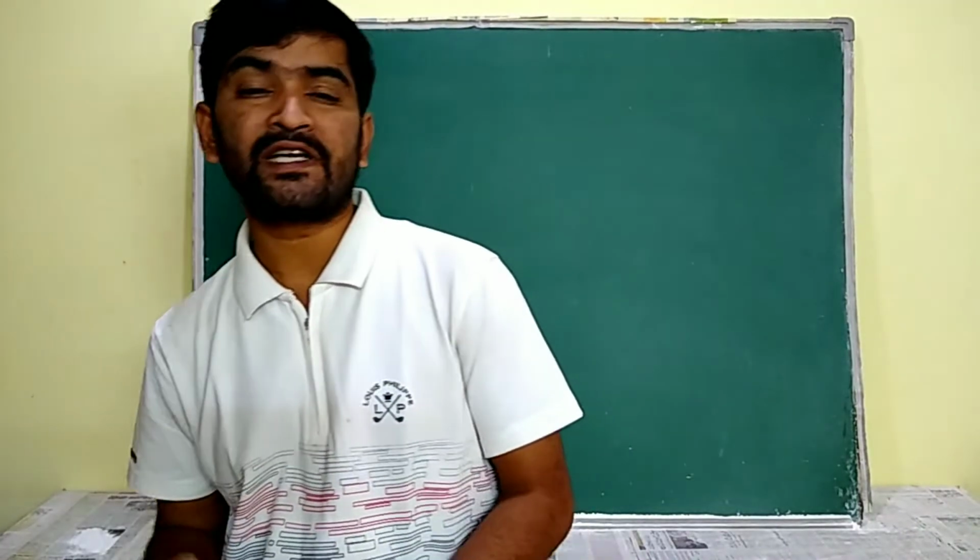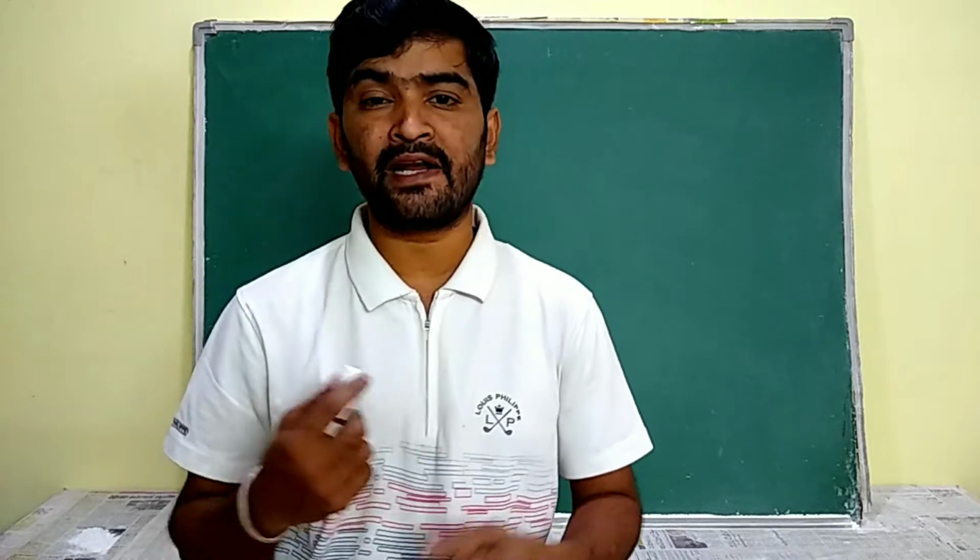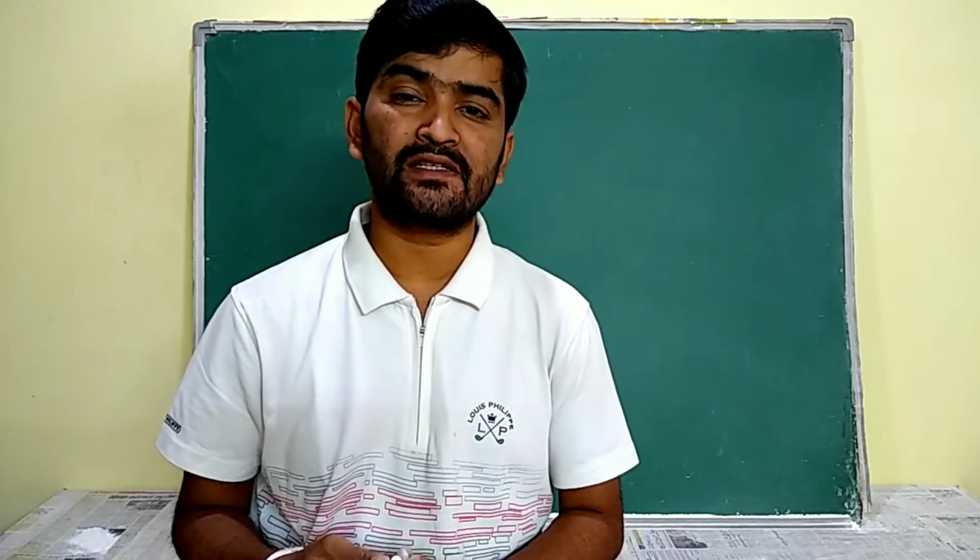Now see, we are going to discuss the relation between LCM and HCF of the two numbers. And also we are going to discuss the LCM and HCF of three numbers.